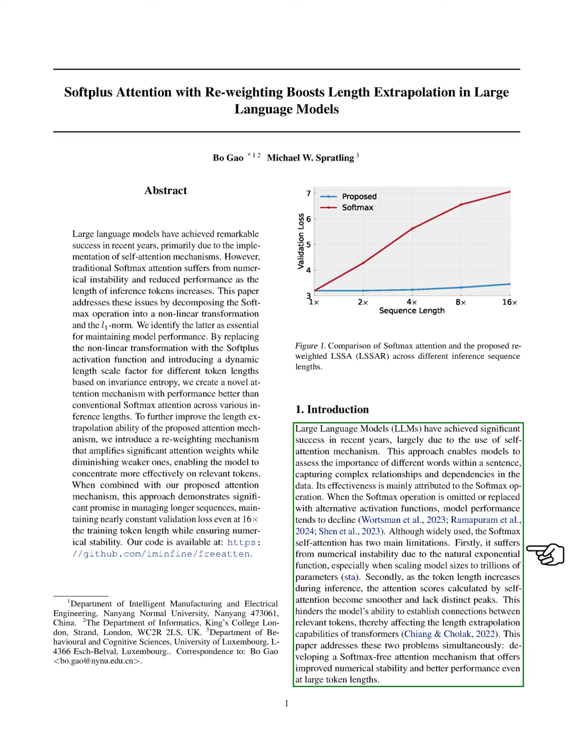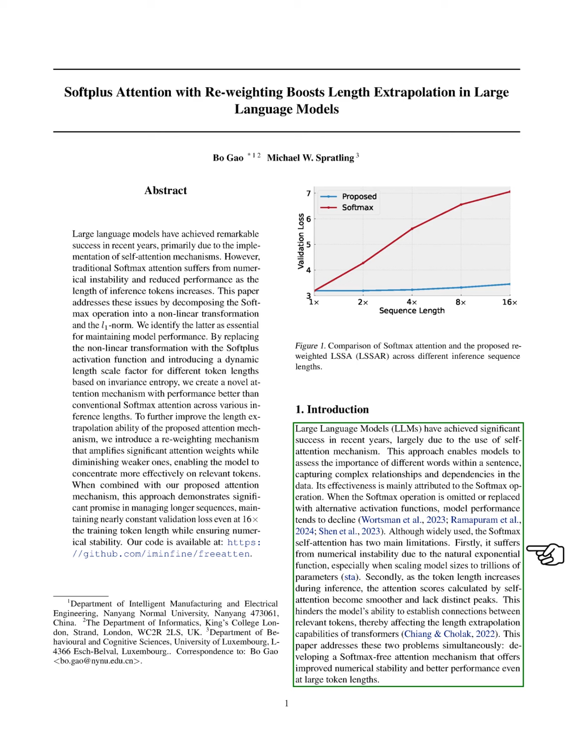in model performance. However, we identify two main issues with the Softmax self-attention. First, it can be numerically unstable, especially as we scale models to trillions of parameters. Second, as the length of tokens increases during inference, the attention scores become smoother and lose distinct peaks, making it harder for the model to connect relevant tokens and affecting its ability to handle longer sequences.